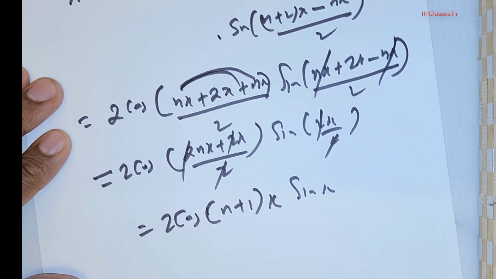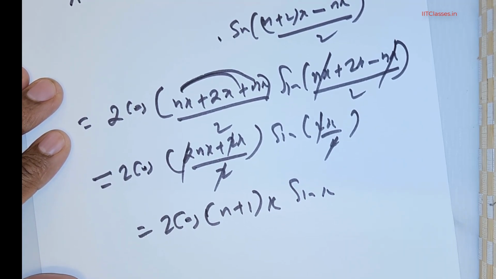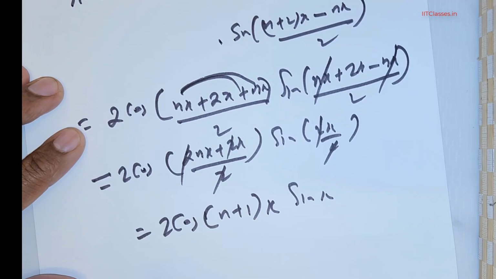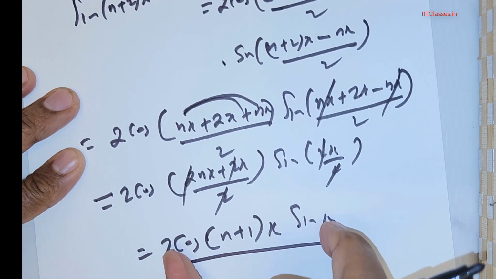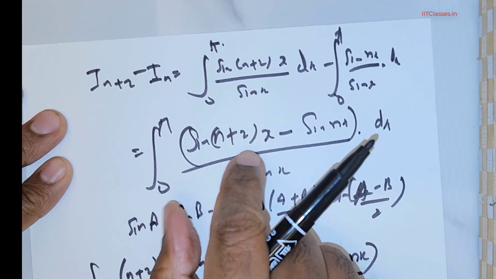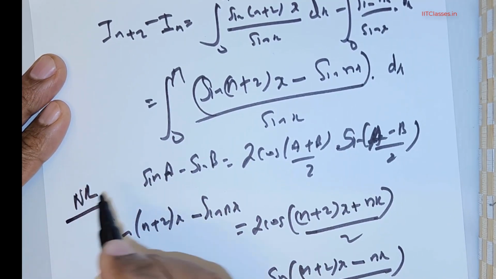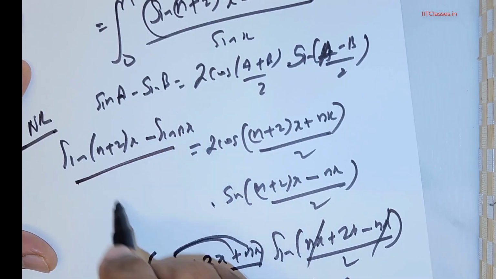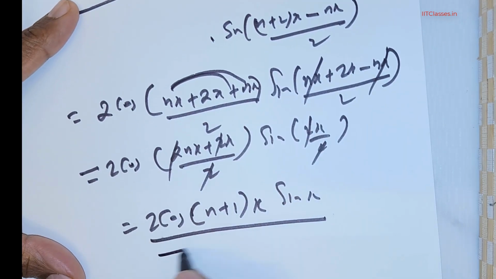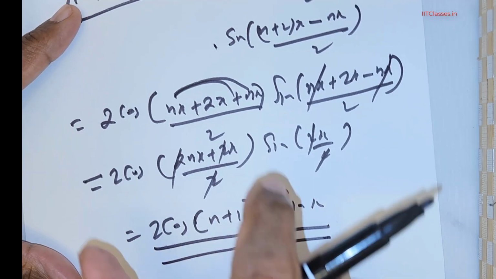Now we will have to integrate this. Actually, this is the substitution for the numerator; the numerator has this representation, so you substitute it there.